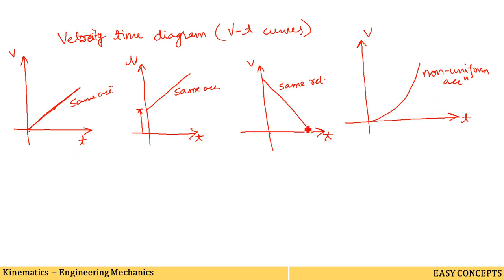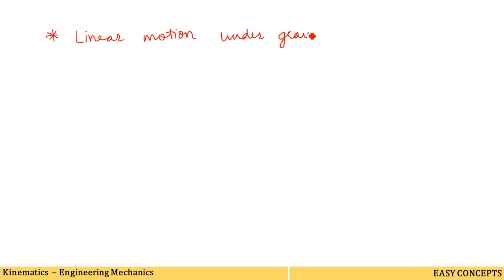Okay, so after this, linear motion under gravity, this term we have to discuss. Now what is the meaning of linear motion under gravity? This is the new term actually. We know that every body experiences a force of attraction towards the center of the earth, which is known as gravity. When a body is allowed to fall freely, it is acted upon by an acceleration due to gravity, and its velocity goes on increasing until it reaches the ground.